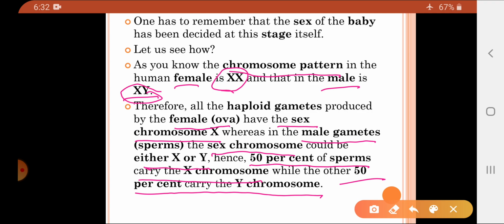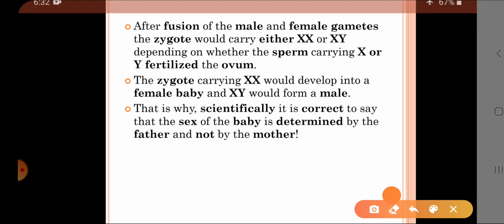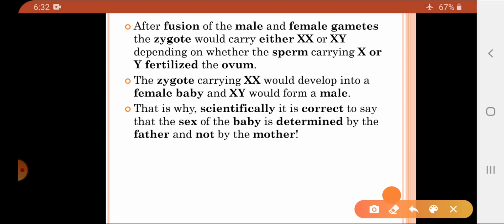So 50% of the sperms carry the X chromosome, and 50% carry the Y chromosome. Now we know that fertilization is the fusion of the male and female gamete. All the female gametes carry which type of chromosome? The X chromosome. But it is the males where 50% of the sperms have the X chromosome and 50% have the Y chromosome.